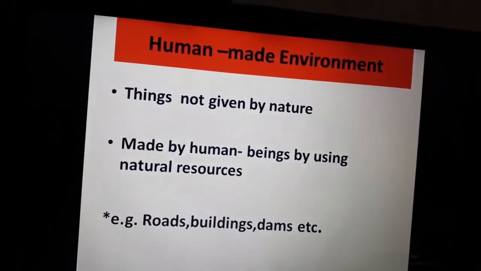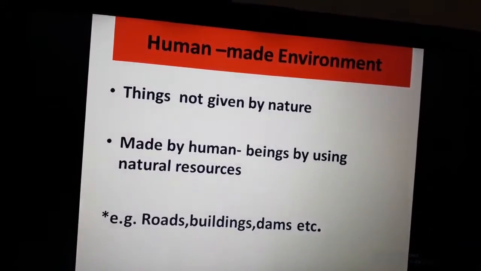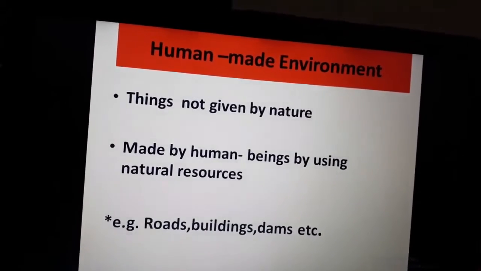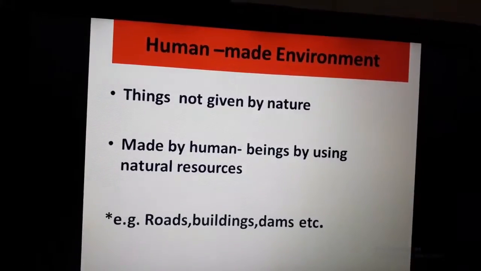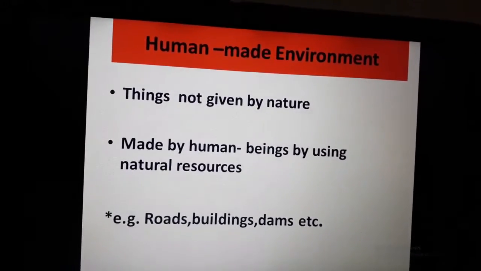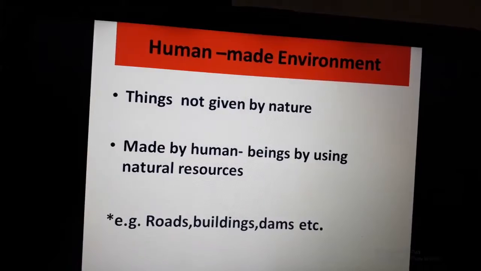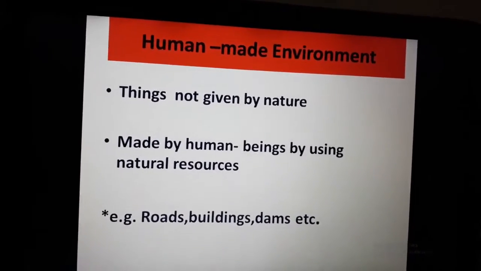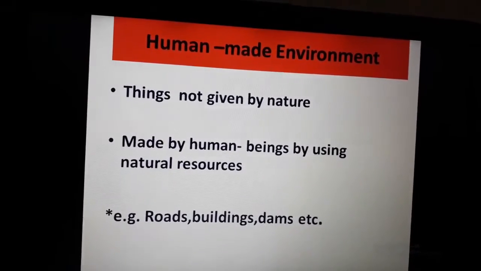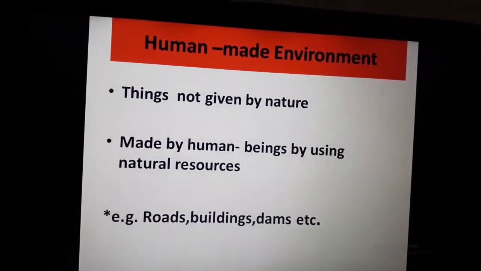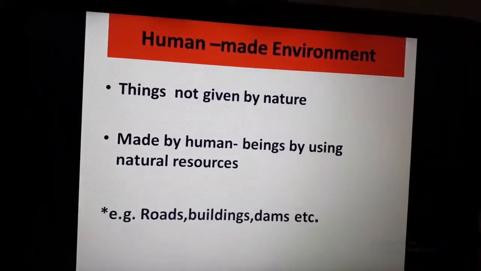They come under the human-made environment because all these things are made by human beings for their utilization. They are not formed by nature. The natural resources are used by human beings, but the things are made by human beings. So that is human-made environment.